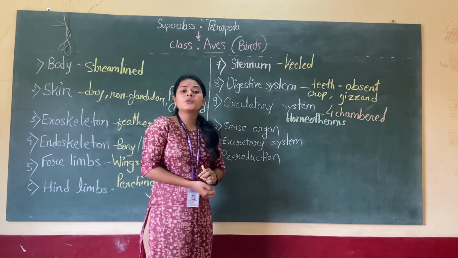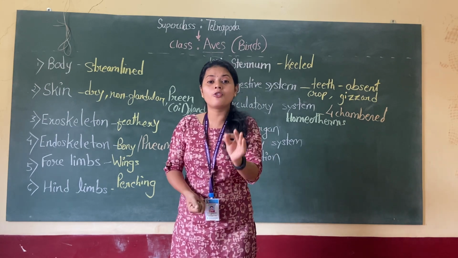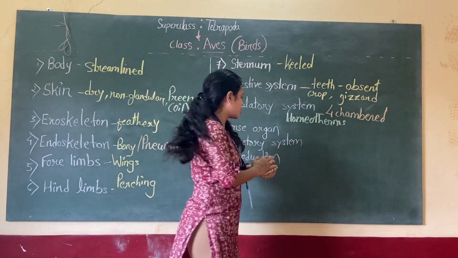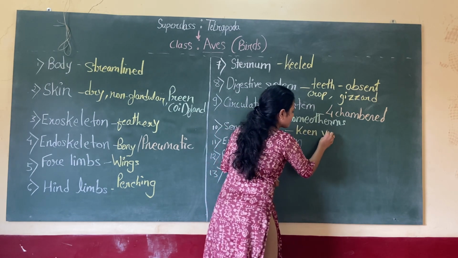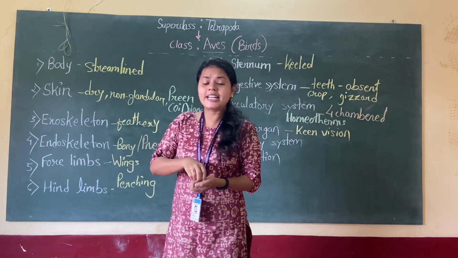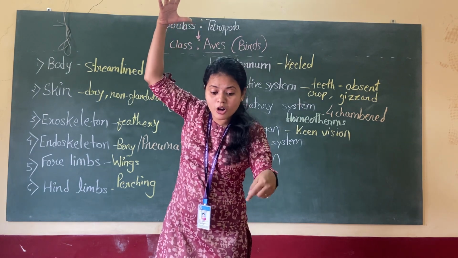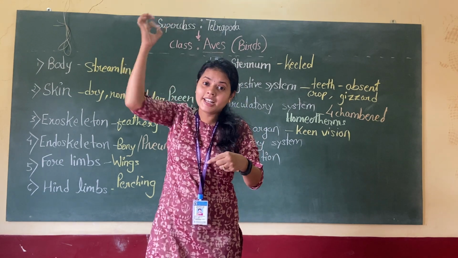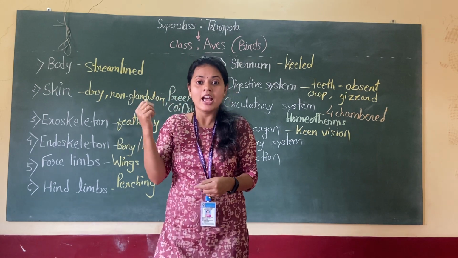Moving to their sense organs, they have developed all types of sense organs, but they have very powerful vision. They have keen, well developed vision power, whenever they sit on a thin wire at a great height.